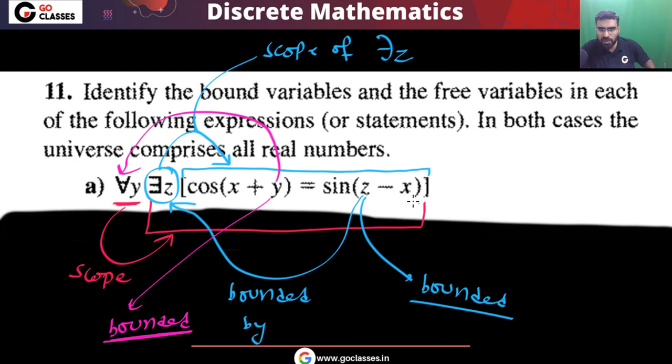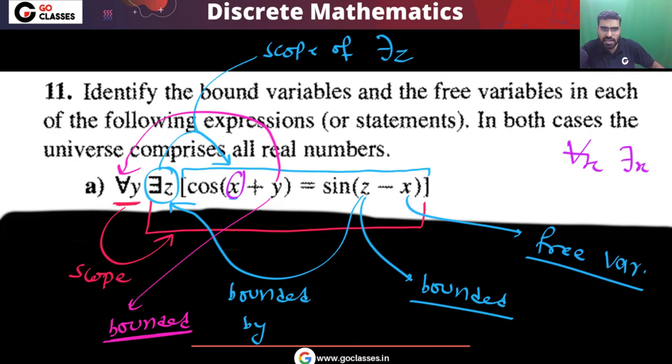Now you can see this variable x is free. So I can simply say this variable x is a free variable. Similarly, this variable x is also a free variable because it is not bounded by any quantifier. This variable x is not in the scope of any universal quantifier for all x, and also not in the scope of any existential quantifier there exists x. So remember, this variable x is a free variable.